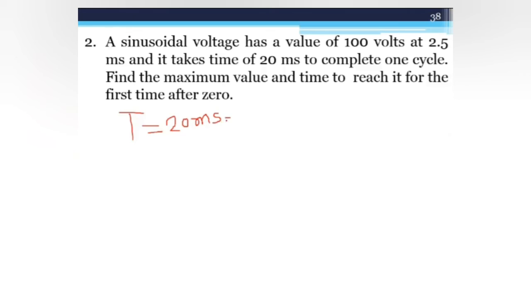So it is in millisecond. So the first step is to convert it into seconds. So it is 20 into 10 to minus 3 second. From T you can easily find the value of f. F is equal to 1 upon T, so 1 upon 20 into 10 to minus 3. You will directly get frequency is equal to 50 hertz.